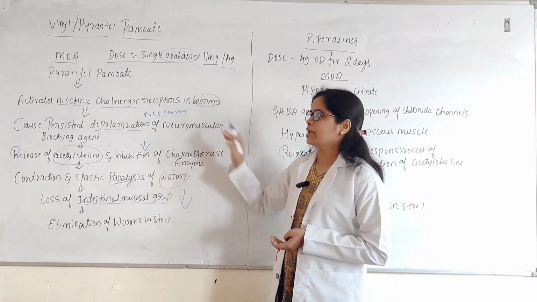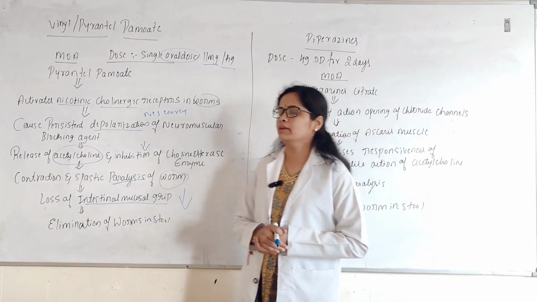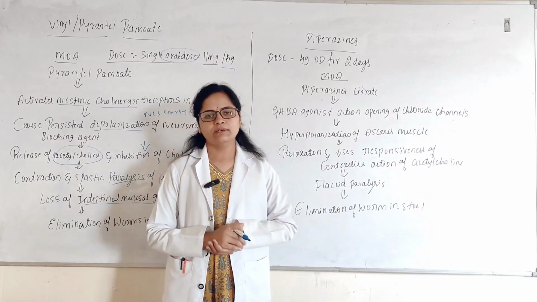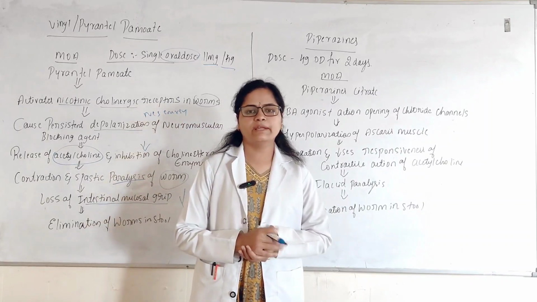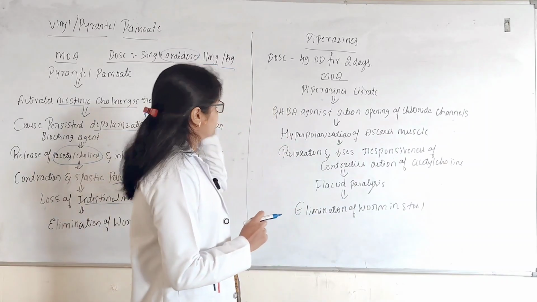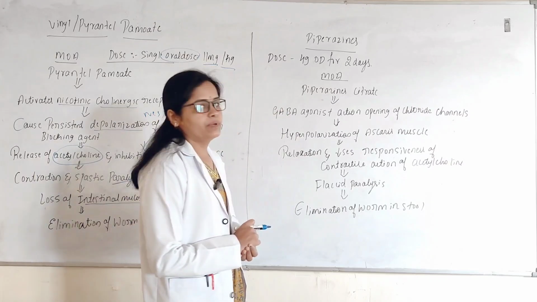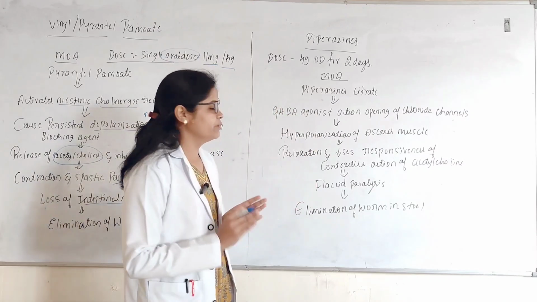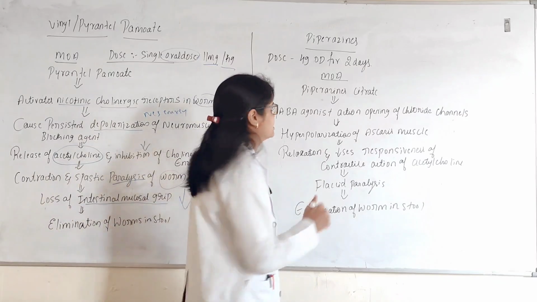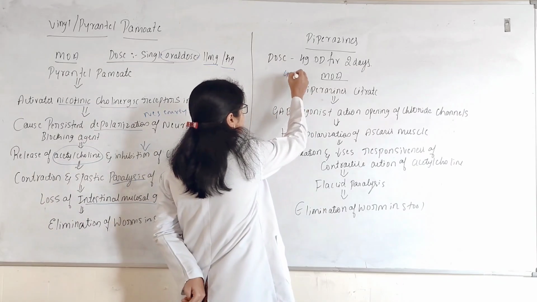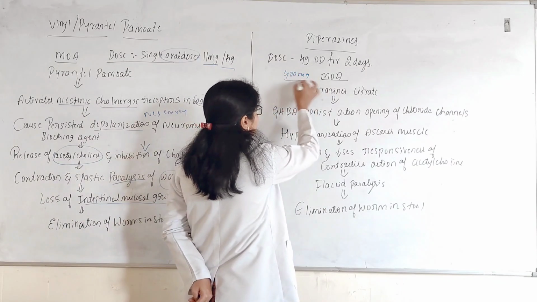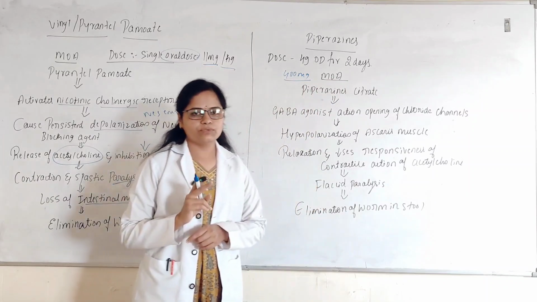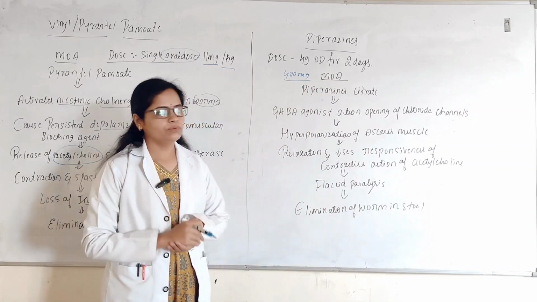So this is the mechanism of action of pyrantel pamoate, and the side effects are common like other worm infestation drugs, the antihelminthics. So next we will see about piperazine. Here the dose of piperazine is 4 grams OD for 2 days. 4 grams is nothing but 4000 mg. 4000 mg for 2 days, that is, daily one time a 4000 mg dose should be given for 2 days.